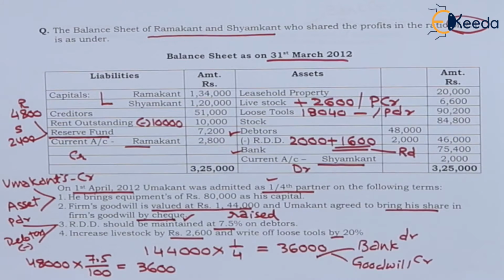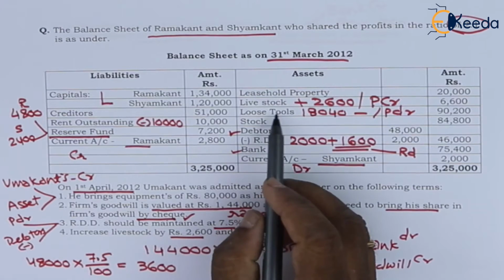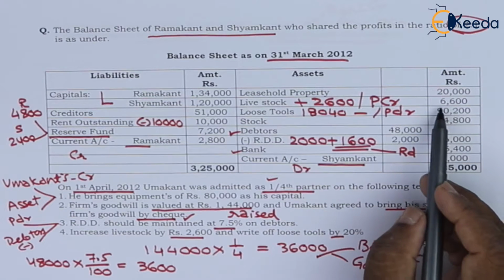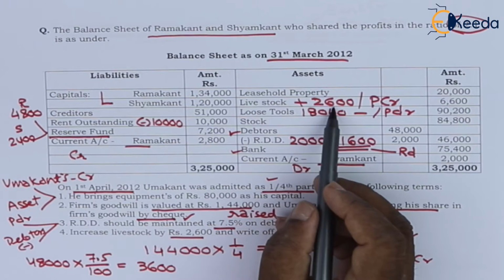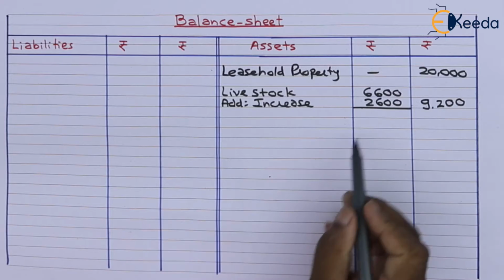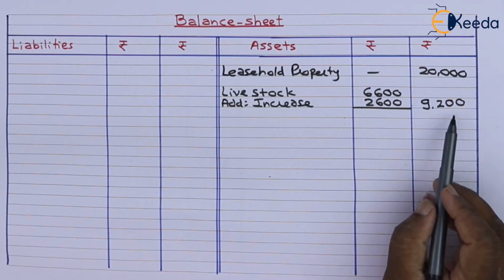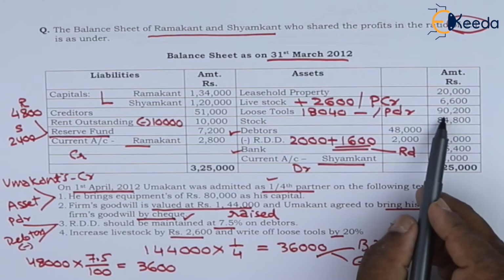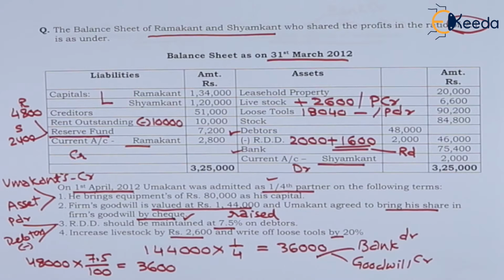Leasehold property 20,000. There is no adjustment on leasehold property. It will be recorded on asset side as it is. Next we have livestock. It is 6,600. It has been required to increase by 2,600. Livestock 6,600 added increase 2,600, it is 9,200. Loose tools 90,200 is decreased by 20%.